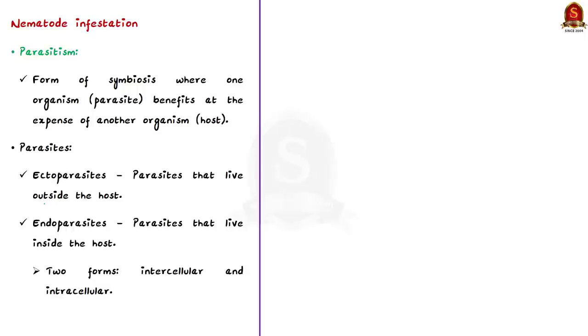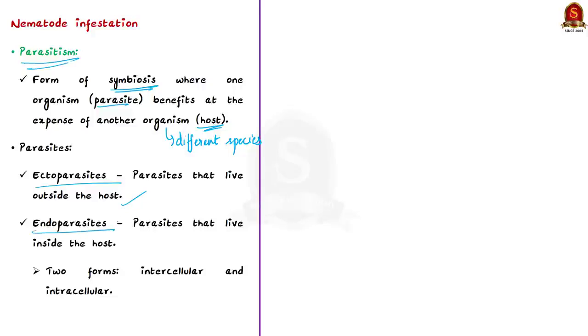Now, to understand that, we need to understand about parasitism. See, parasitism is a form of symbiosis. Here, one organism benefits at the expense of another organism, and this other organism is usually a different species. Now, the one which is getting the benefit is called the parasite, and the other organism is called the host. So, here, the parasite benefits from the host organism. Now, such parasites may be grouped into endoparasites and ectoparasites. They will be called ectoparasites when they live outside the host. On the other hand, when these parasites live inside the host, they are called endoparasites.